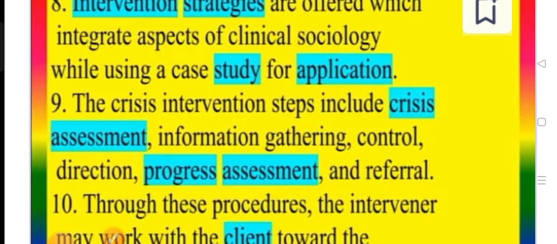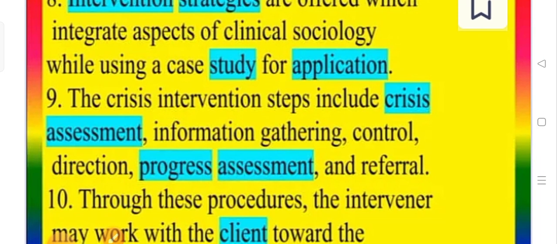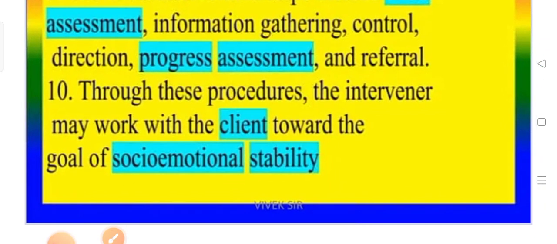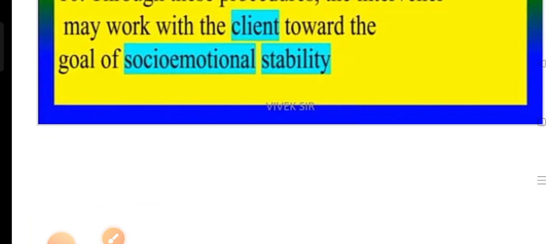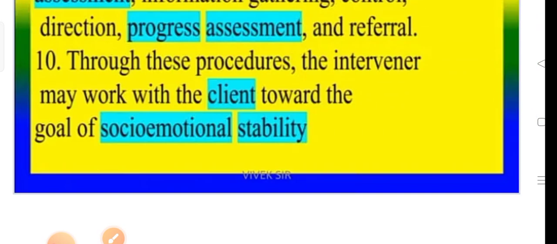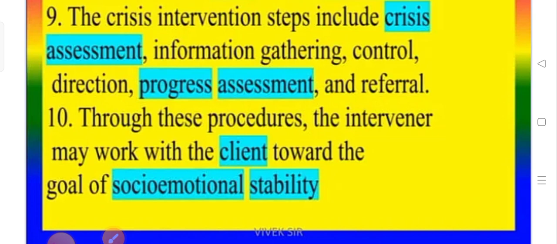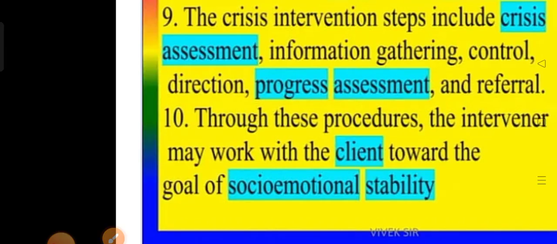The crisis intervention steps include crisis assessment, information gathering, control, direction, process, assessment, and referral. Through these procedures, the intervener may work with the client toward the goal of socio-emotional stability. These are the uses of crisis intervention.